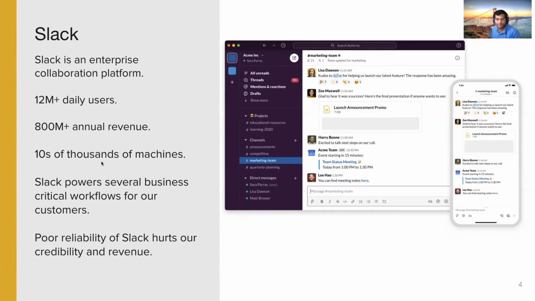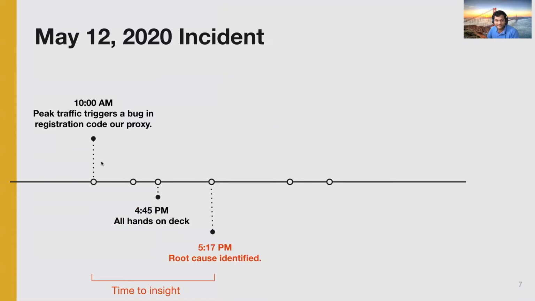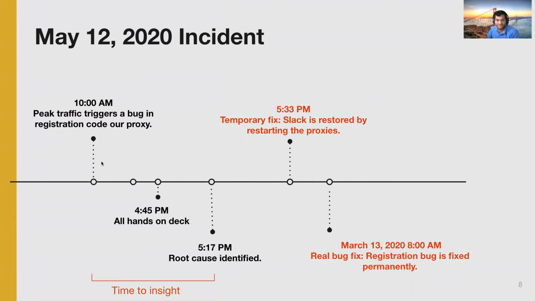Let me give you an example. In May 2020, at 10 a.m., Slack hit peak traffic and triggered an instance registration bug in our proxy code. However, our customers didn't notice the full impact of the bug until 4:45 p.m. in the evening, at which point the whole engineering team switched to all hands on deck mode to identify and fix the problem. By 5:02 p.m., Slack was down. The root cause of the bug was identified at 5:17 p.m. The service was restored by 5:33 p.m. by putting a temporary fix. By next morning, a permanent fix was rolled out so the bug doesn't happen again.